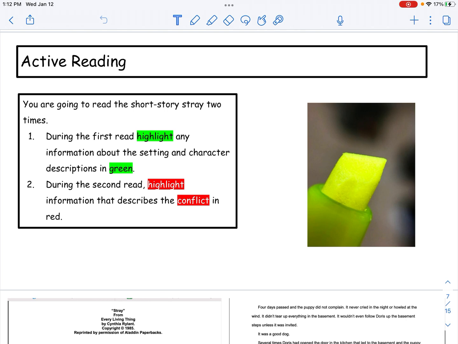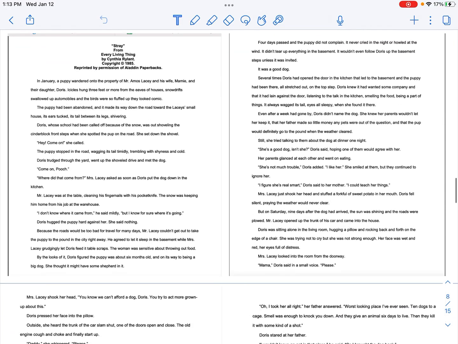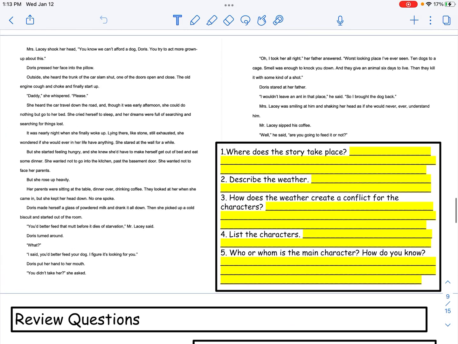So remember, you are highlighting in green anything about the setting where the story takes place and the character descriptions. And then when you go back and read again, you're highlighting in red anything about the conflict. So I'm going to skip ahead here because at this point you should be paused and reading.